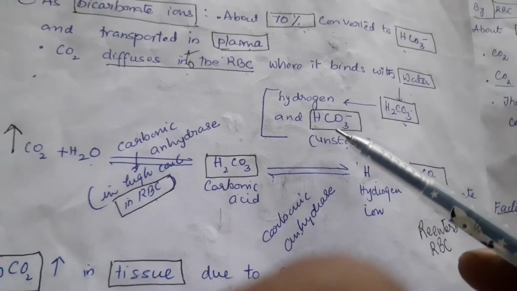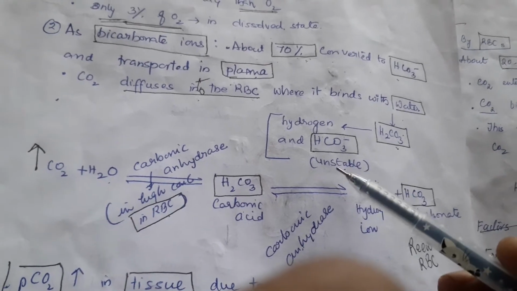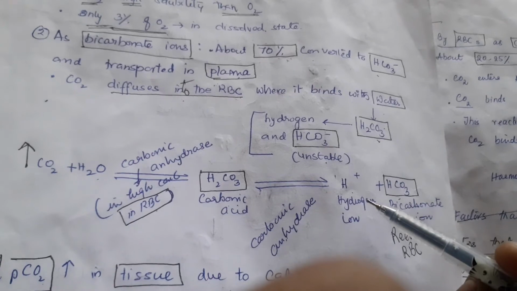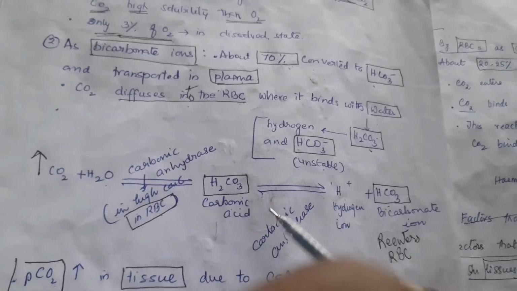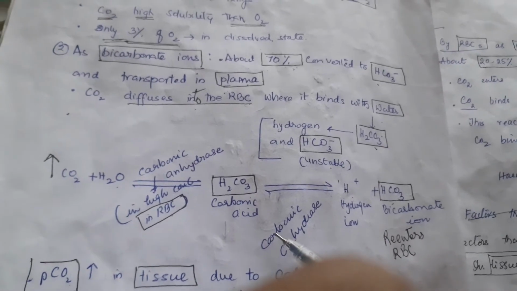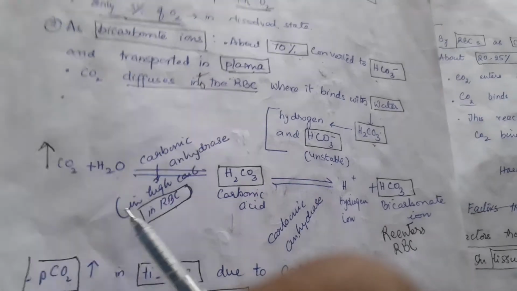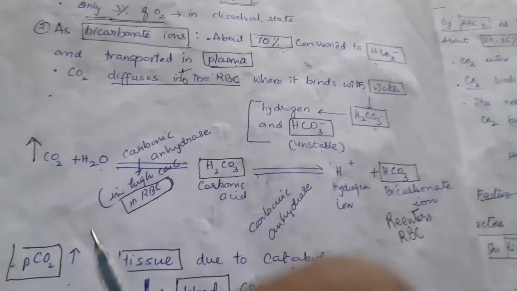So these bicarbonate ions will be transported through the plasma, and again they re-enter the RBC and unite with the hydrogen to form carbonic acid with the help of carbonic anhydrase, and with the help of carbonic anhydrase this carbonic acid again forms CO2 and H2O, and CO2 will be expelled outside.